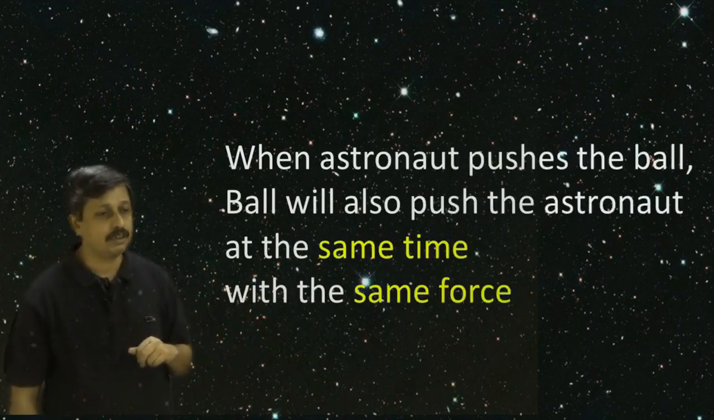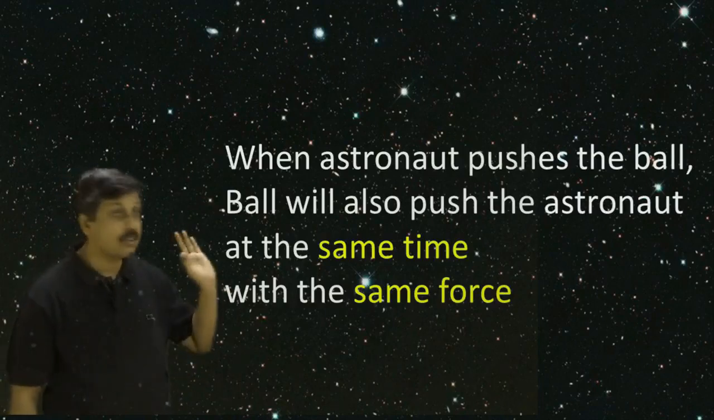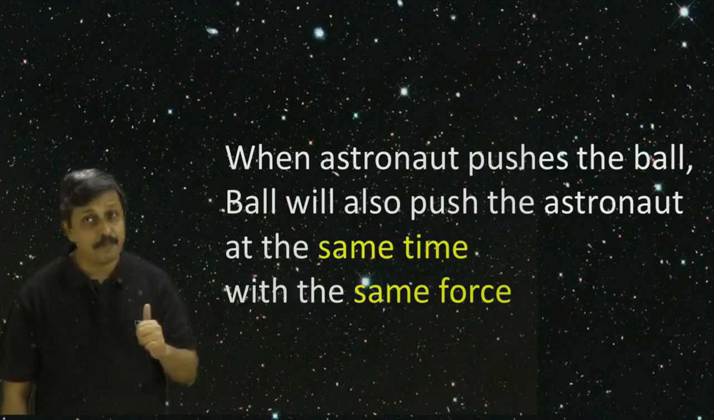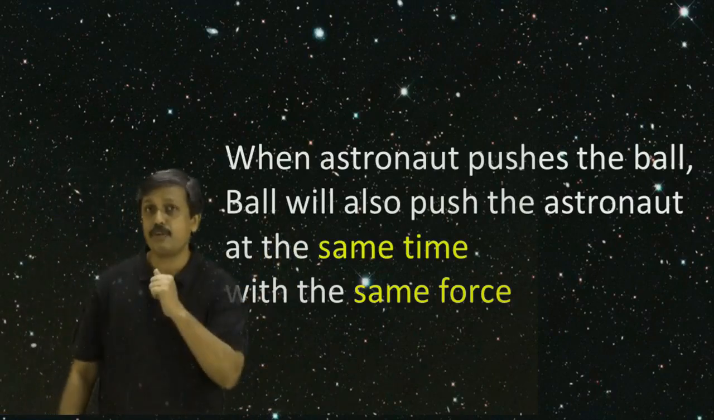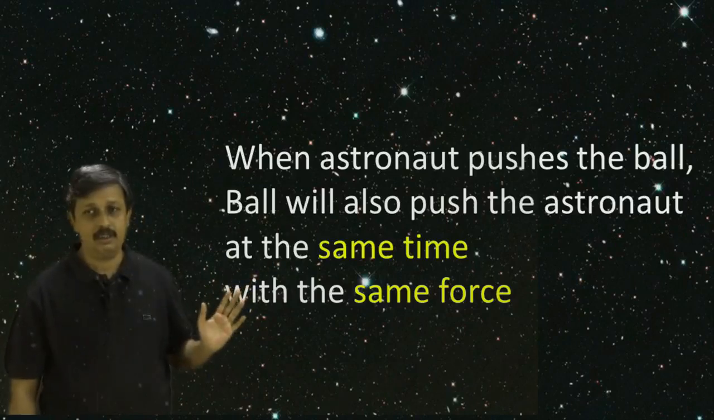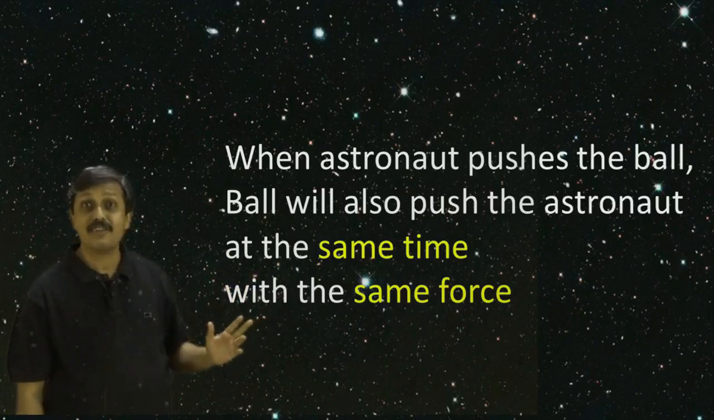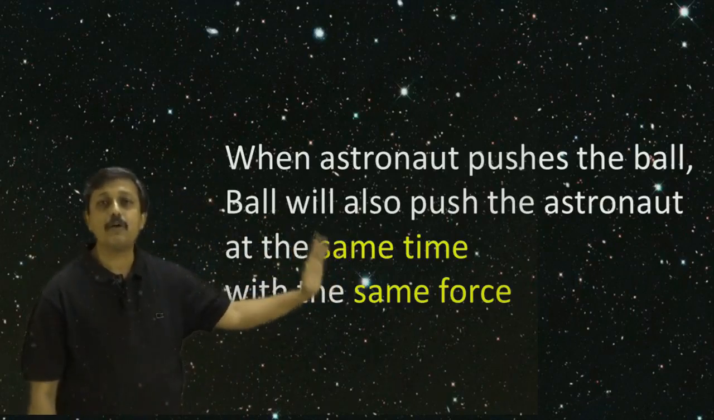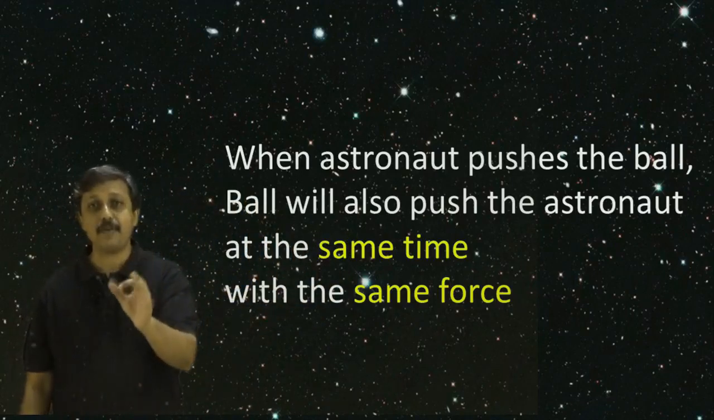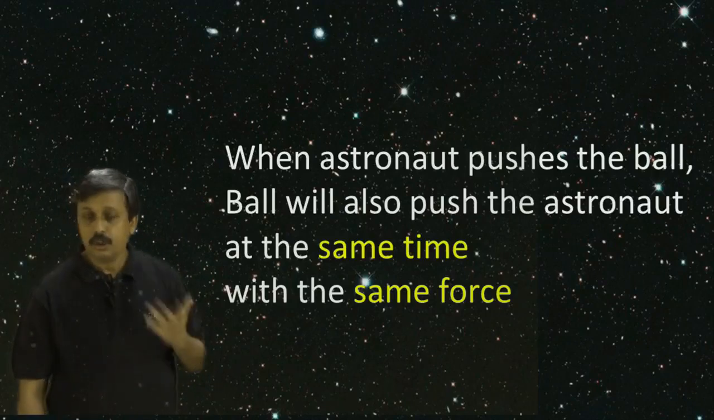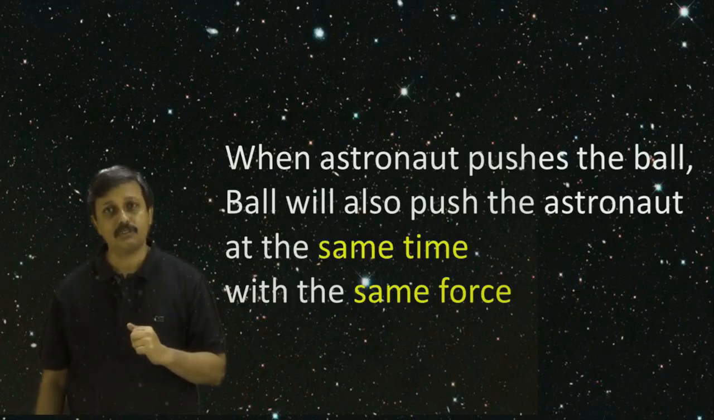Now what is happening here? What is Newton's third law saying about this? When the astronaut pushes the ball, the ball will also push the astronaut at the same time with the same force. That is the beauty of Newton's third law. It is not happening after he pushes the ball, and not with a different force. It is the same time: when the astronaut pushes the ball, the ball pushes the astronaut simultaneously and with the same force. This is the third law of Newton.